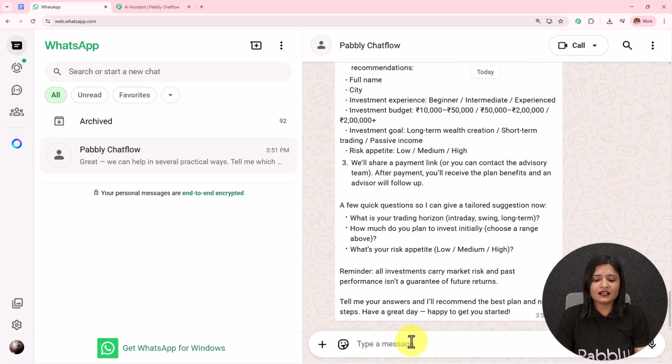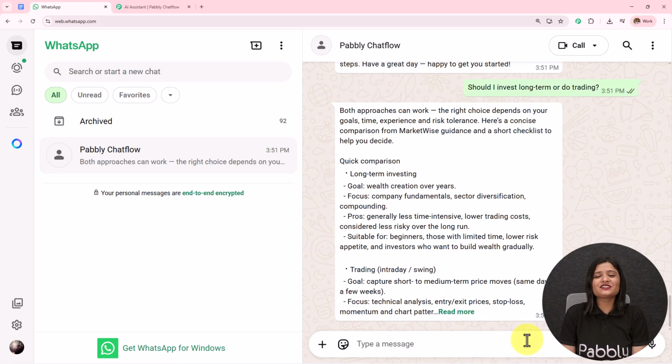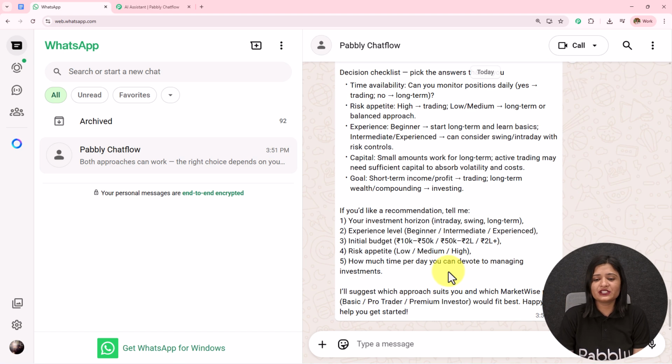I'm going to ask a final question here. Should I invest long-term or do trading? And here I have received this message. Both approaches can work. The right choice depends on your goal, time, experience and risk tolerance. Quick comparison with the rest of the details. So this is how you see my AI agent is working.